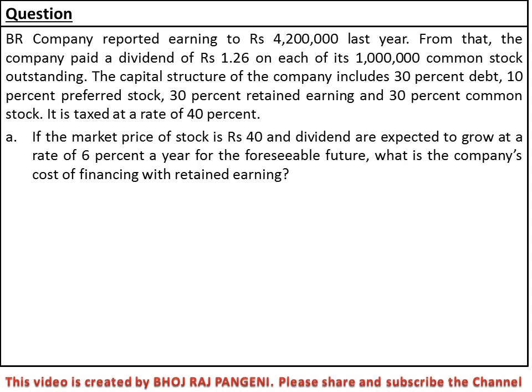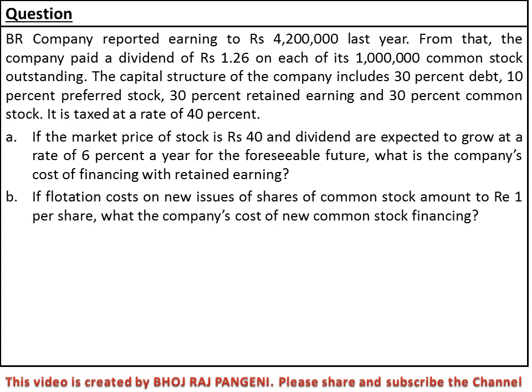Now part A: if the market price of stock is rupees 40, that is P0 equal to 40, and the dividends are expected to grow at the rate of 6% a year for the foreseeable future, that is G, constant growth rate 6%, what is the company's cost of financing with retained earning? Retained earning Ks equal to what?